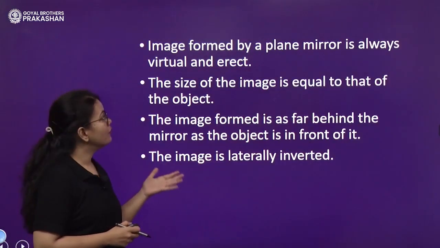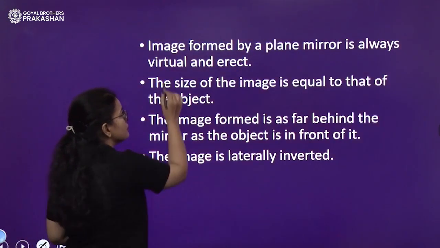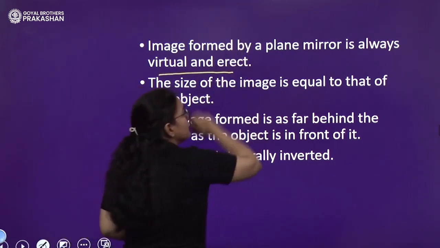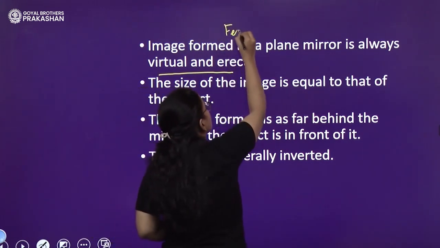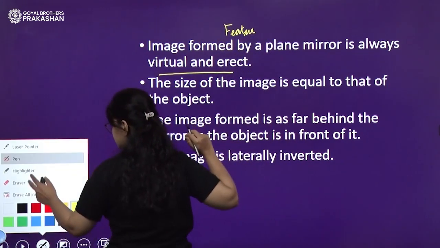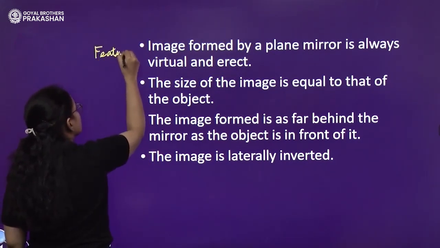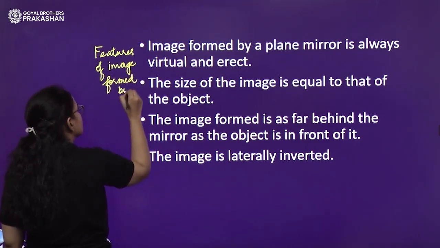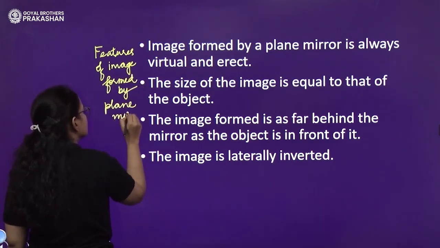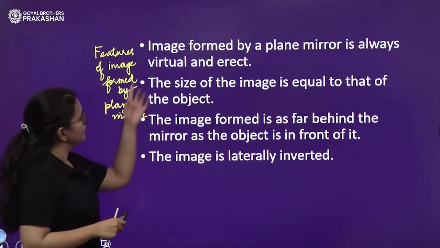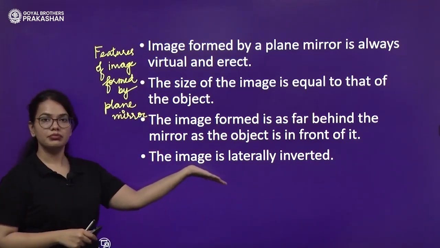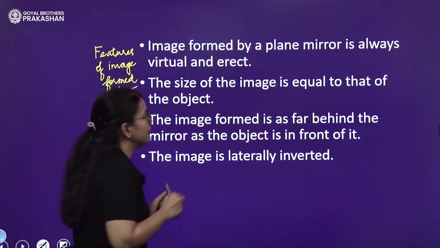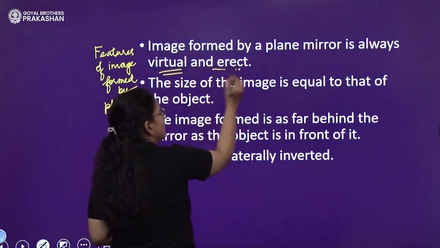Next, the image formed by a plane mirror is always virtual and erect. See, we are discussing the features of the image formed by the plane mirror. Okay, these are the features that we observe for the image formed by the plane mirror. The first is that the image formed by the plane mirror is always virtual and erect.